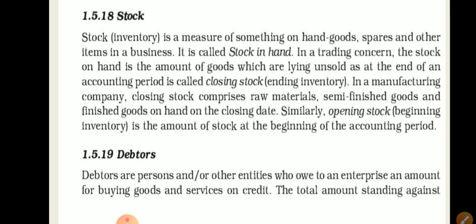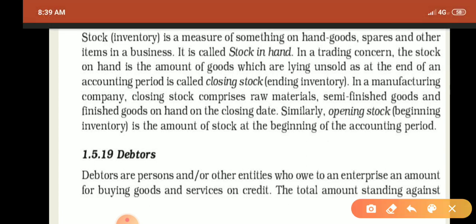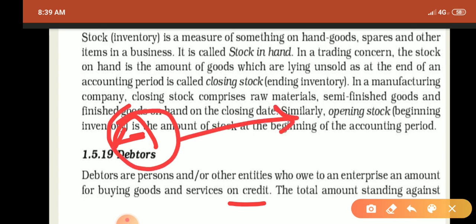For example, if a person A purchases goods from a company on credit, the person A is liable to pay such credited amount to the company.